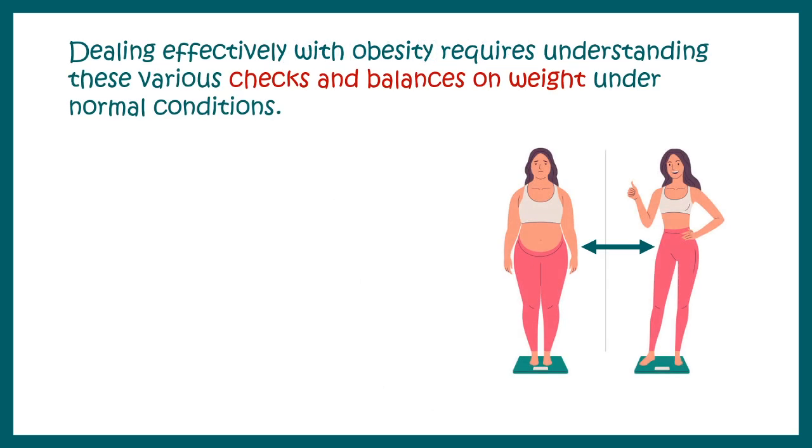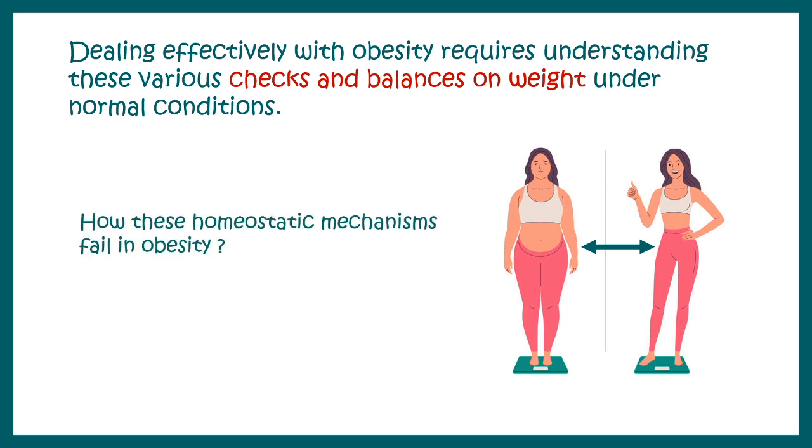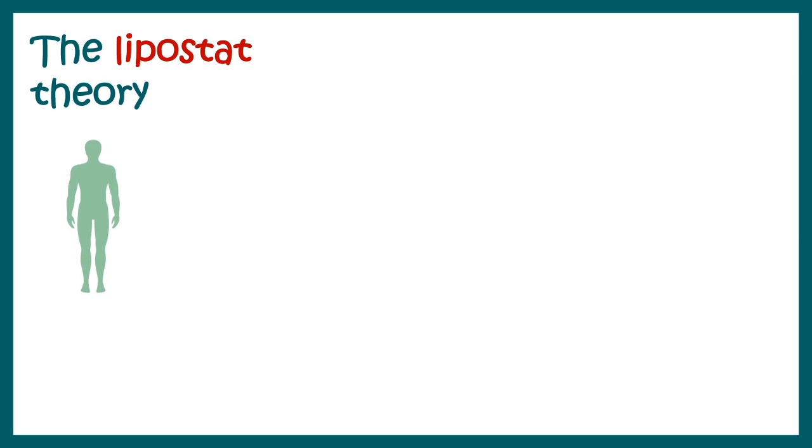Dealing with obesity requires proper knowledge, and we need to understand what are the checks and balances that our body applies to control the body weight, because many of these mechanisms are compromised in obese individuals. So there is a lipostat hypothesis. It turns out our body can estimate how much fat we have, and it tries to keep the fat in a balanced state known as set point.